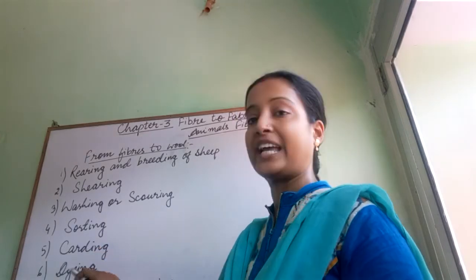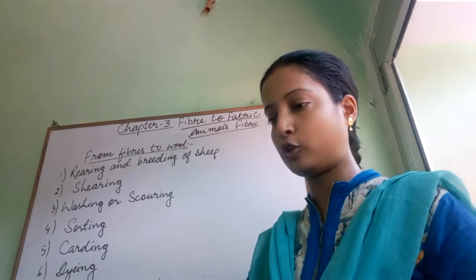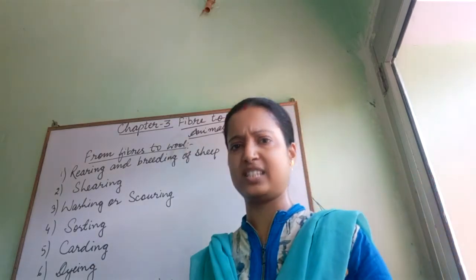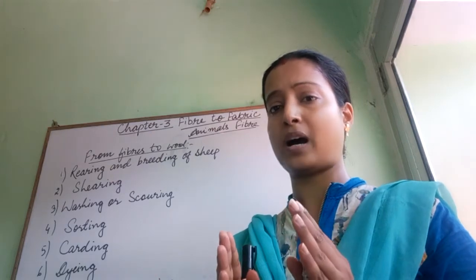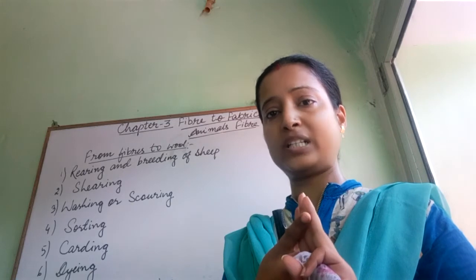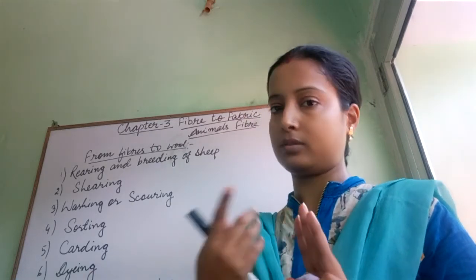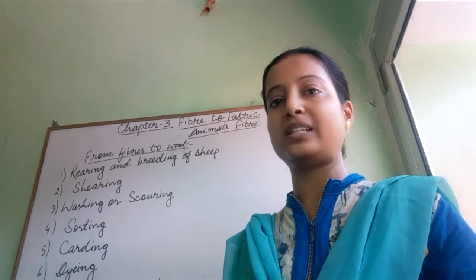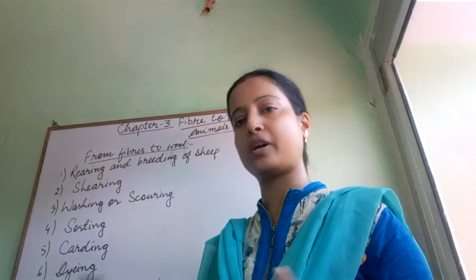Now comes dyeing. Dyeing means that after straightening, the wool fiber is dipped into several colors, whatever is needed. Actually, the hair of the sheep is generally white, black or brown in color, but it is colored as desired, whatever is needed. That is called dyeing. They are dyed with a number of colors.